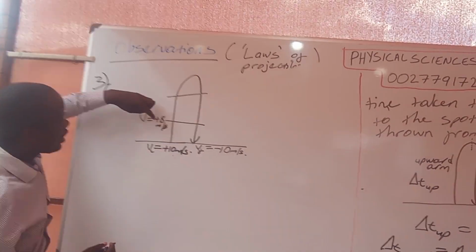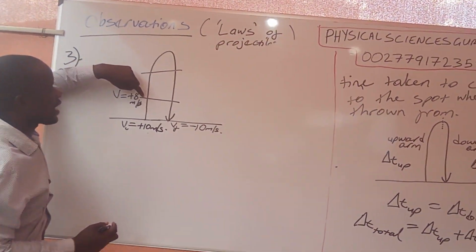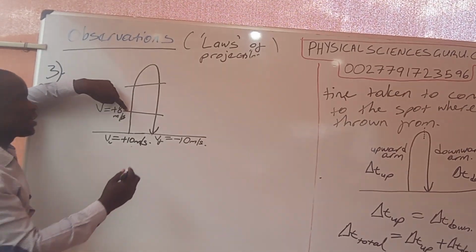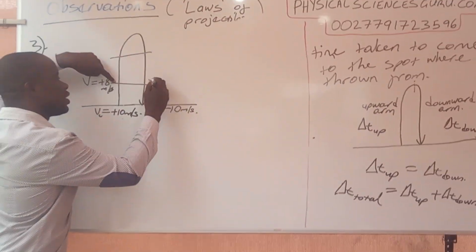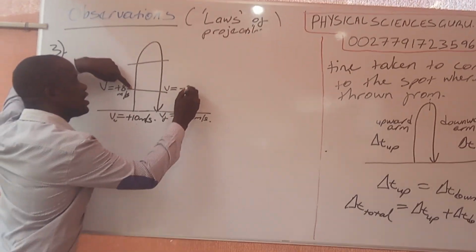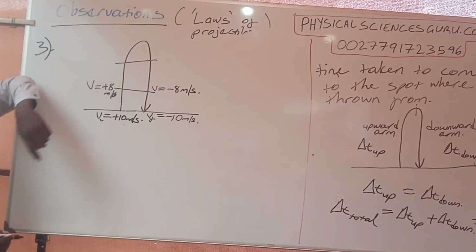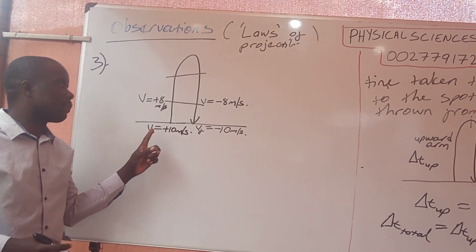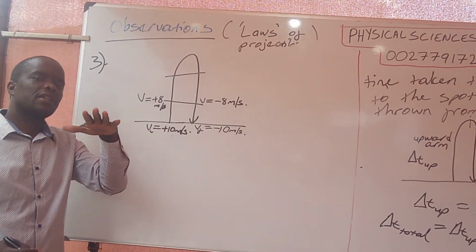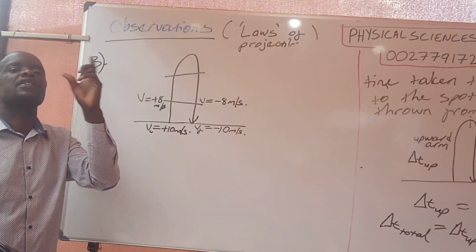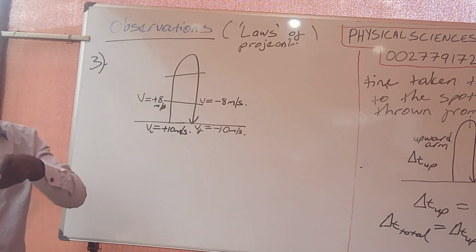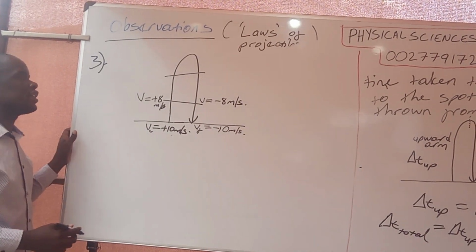So if when it's going up it arrives here at positive 8 meters per second, when it is coming down, the velocity that it will be traveling with on this side will be minus 8 meters per second. The velocity of the projectile at any given height on its way up is equal in size to the velocity of the projectile on its way down.